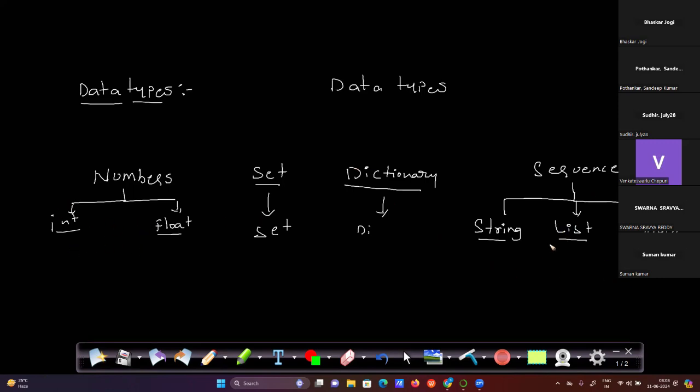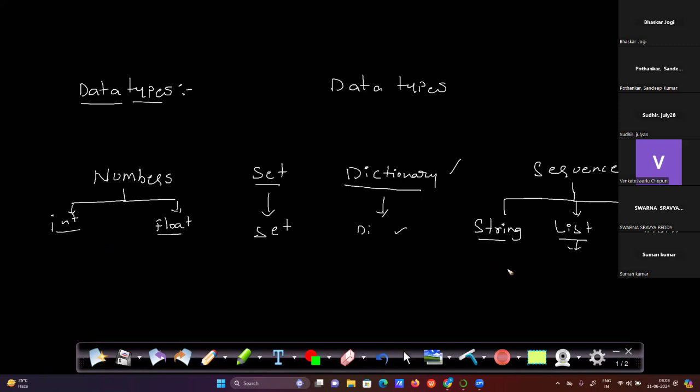Here the main things which we frequently use are lists and strings. The list, string, and dictionary we use frequently while creating a huge data set or table. At that moment we create dictionary kind of data formats.